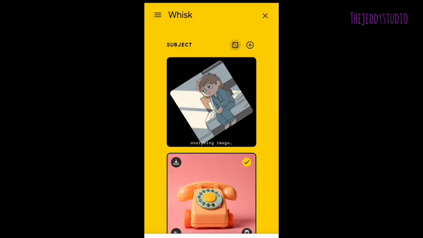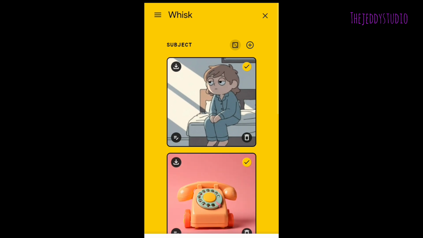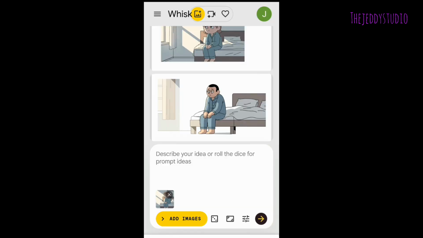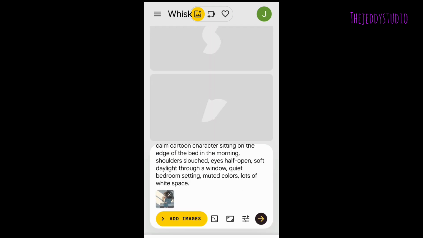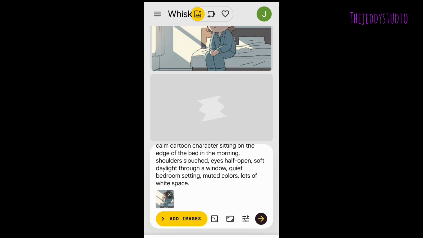Wait for it to analyze the image, and after that it is fine. It has analyzed the image, okay? Now you can see the image is appearing here below your description, okay? Paste in the first prompt again and click on generate, and wait for Whisk to create for you the image for the first scene, okay?